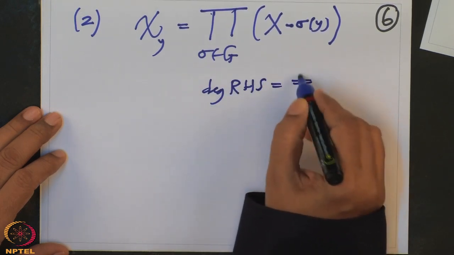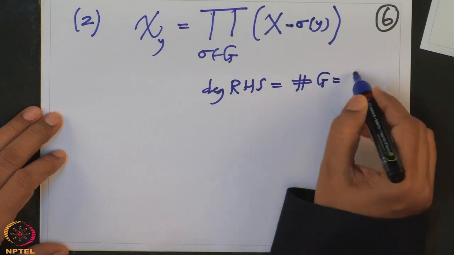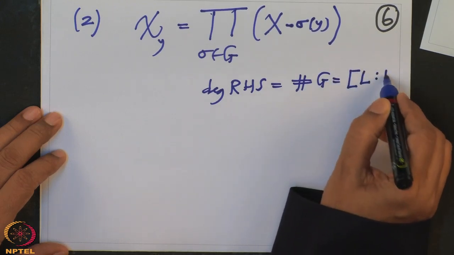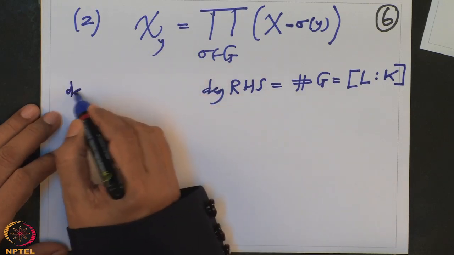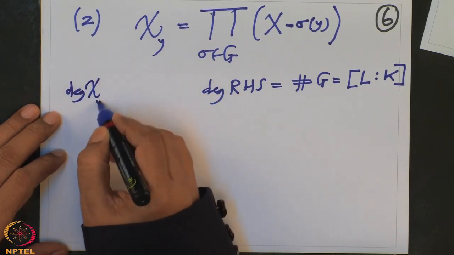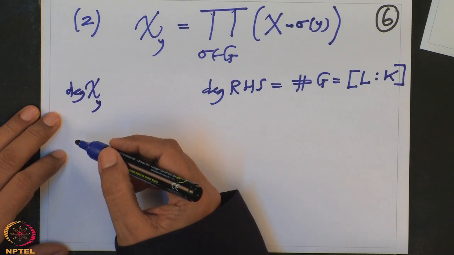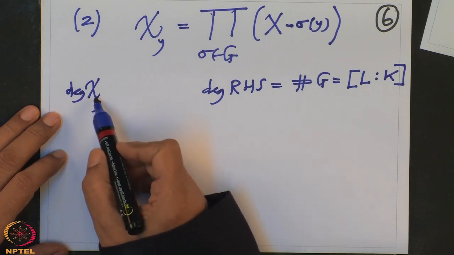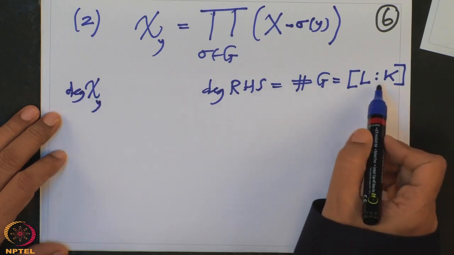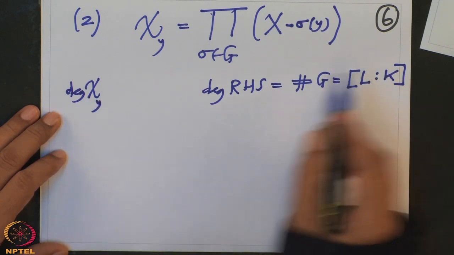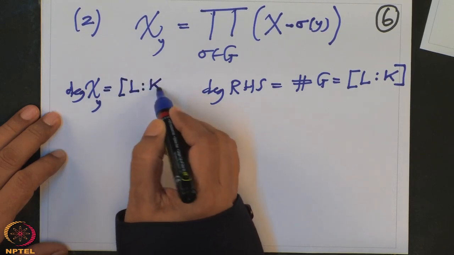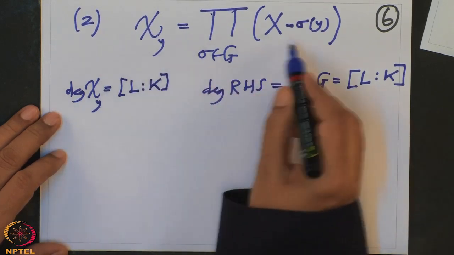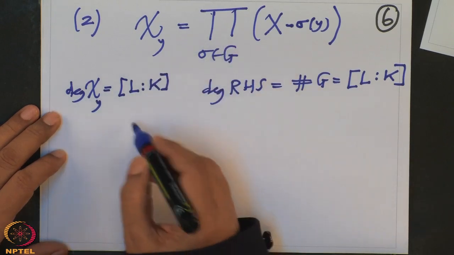The degree of the RHS is equal to the cardinality of the group G, which is the dimension of L over K, which is the degree of the field extension. And this chi y also has that degree, because chi y is the characteristic polynomial of a linear operator on L, and L is a K vector space of this dimension. So, therefore, this is also [L:K]. So, both have the same degree, both are monic.